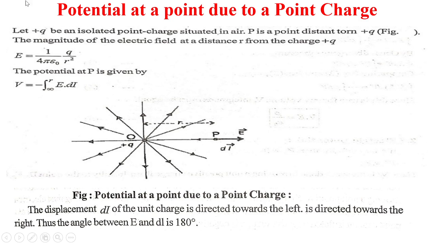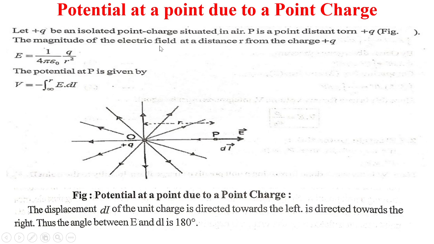Now see potential at a point due to a point charge. Let +Q be an isolated point charge situated in air. P is a point at distance r from +Q as shown in figure.